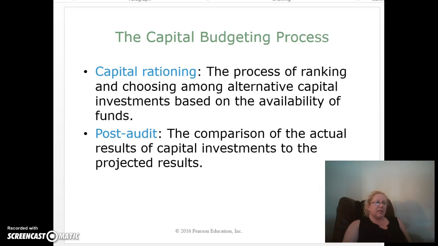In the fourth sub-step, companies compare the actual results from the investment to the projected results. The post-audit is the comparison of the actual results of the capital investments to the projected results.